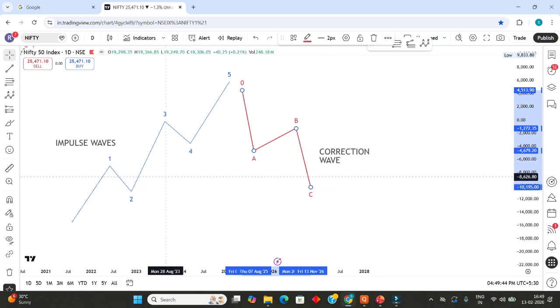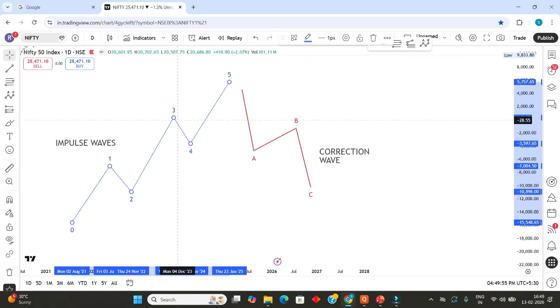Again, what he has found in the impulse wave is that two waves are in correction. He found 5 waves in the impulse wave. That is, he mentioned this top as wave 1, this one as wave 2, this as wave 3, this as wave 4, and this one as wave 5. In this, again he found 2 waves which are corrective in nature.